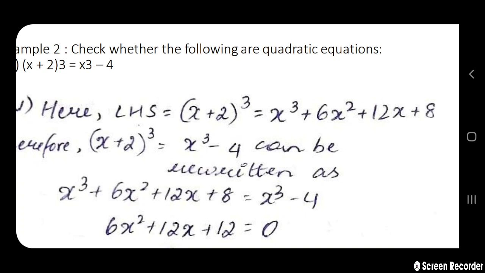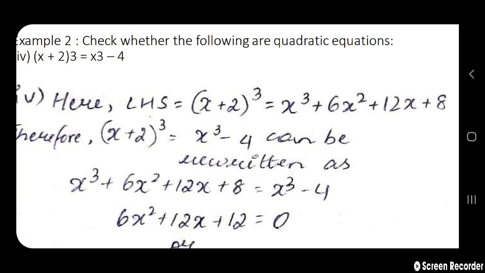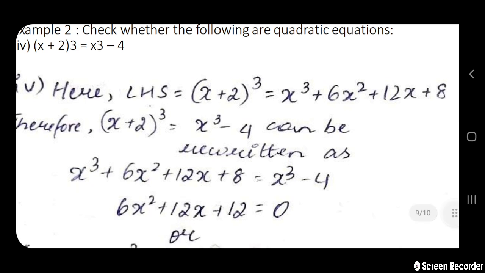When you equate it with the RHS, we get x cube plus 6x square plus 12x plus 8 equals x cube minus 4.